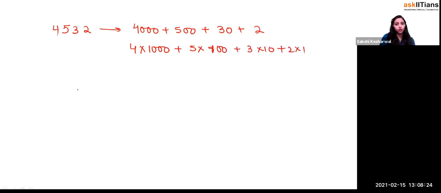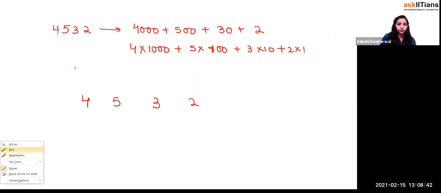So if you give a close observation from this, if I'm writing 4, 5, 3, 2, now you see that we are going from left to right, right?